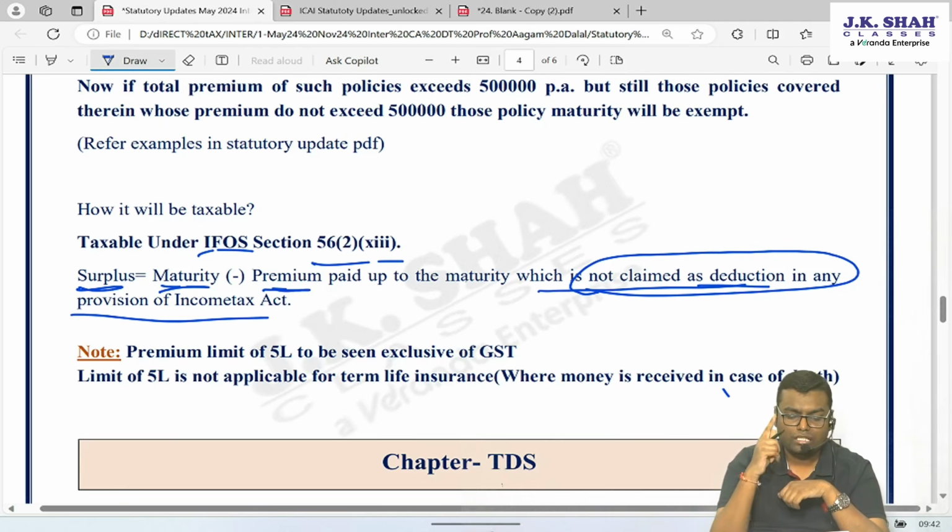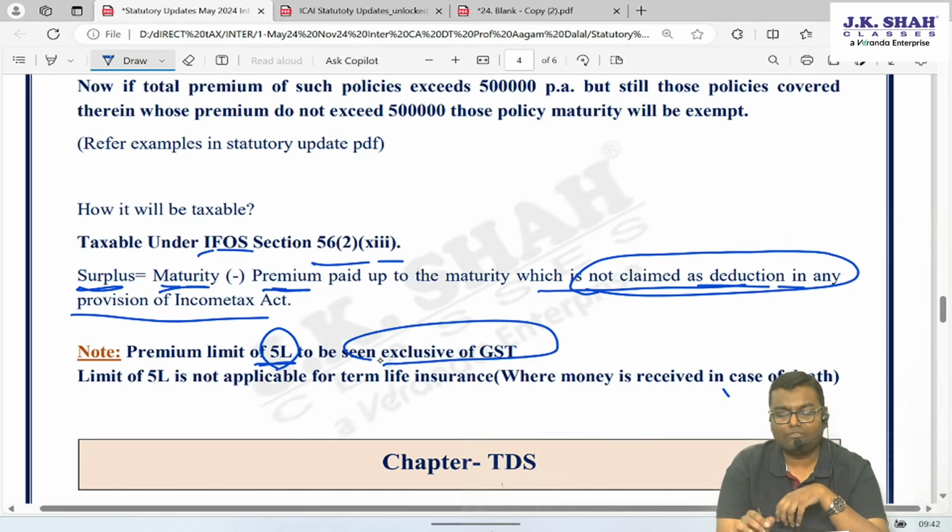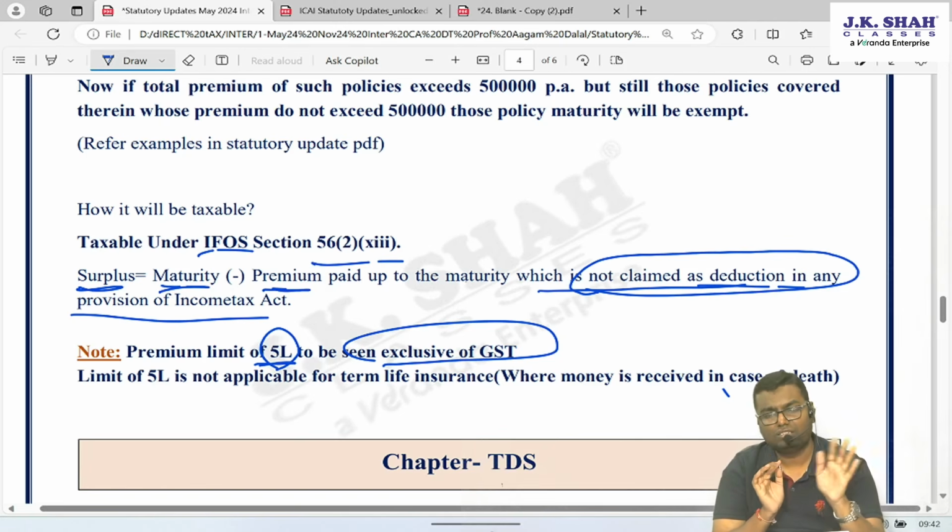Remember, while looking at the limit of rupees 5 lakh, that if premium is more than 5 lakh, maturity is taxable, you have to see this 5 lakh exclusive of GST. So let's say my premium amount is 4,95,000. With that GST is added, total I am paying 5,02,000. It is not exceeding 5 lakh. I have to see the amount prior to GST. It is less than 5 lakh.